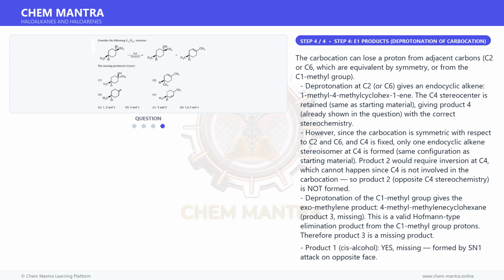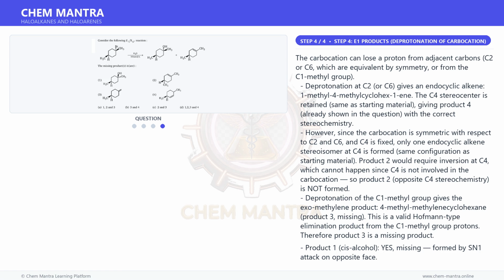The C4 stereocenter is retained, same as the starting material, giving product 4, already shown in the question with the correct stereochemistry. However, since the carbocation is symmetric with respect to C2 and C6 and C4 is fixed, only one endocyclic alkene stereoisomer at C4 is formed, the same configuration as the starting material.